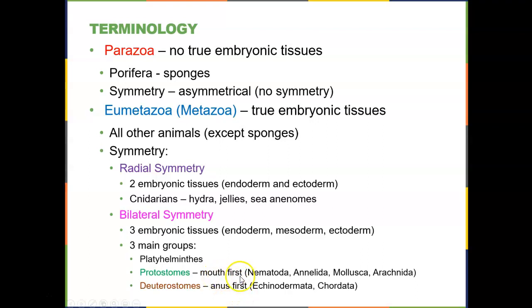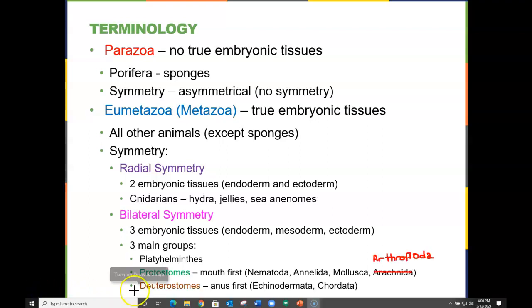So the mouth-first group includes phylum Nematoda, Annelida, Mollusca, and Arachnida. Sorry, quick correction there. It is not Arachnida, it's Arthropoda, of which Arachnida is a subgroup. It's the arthropods that are our last phylum of protostomes.